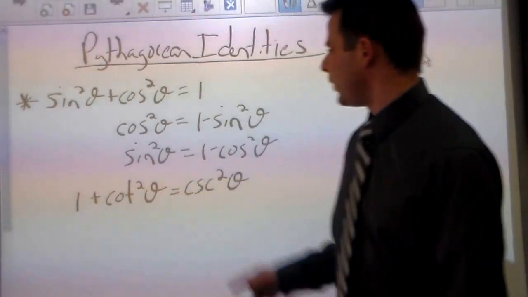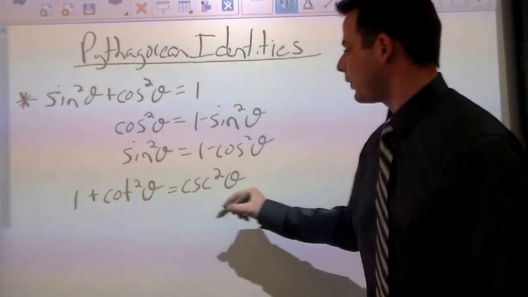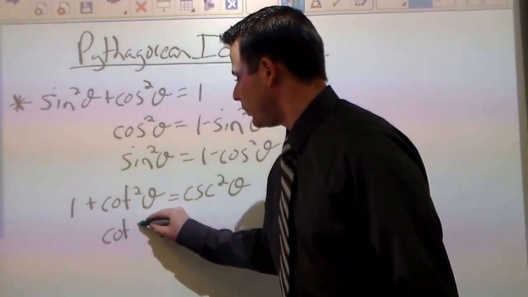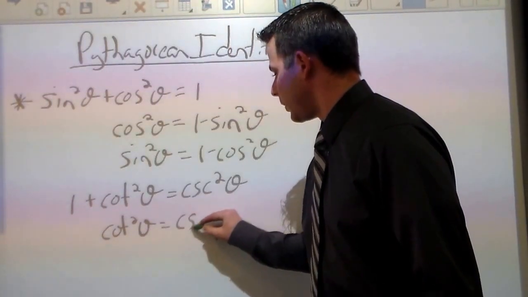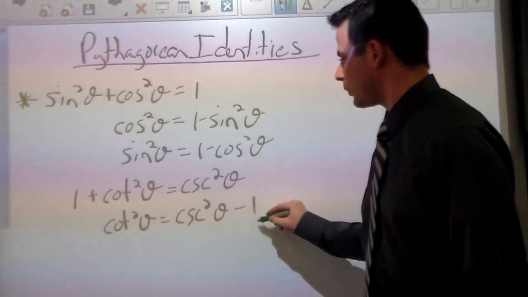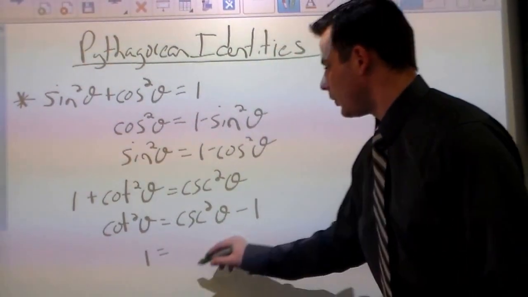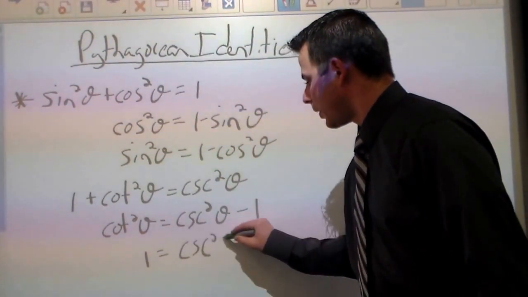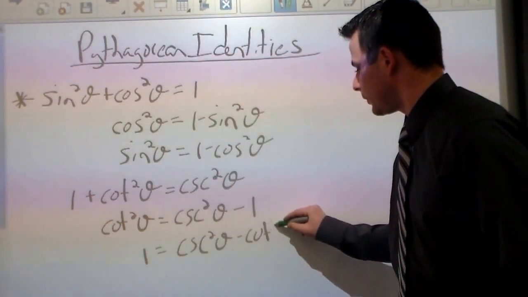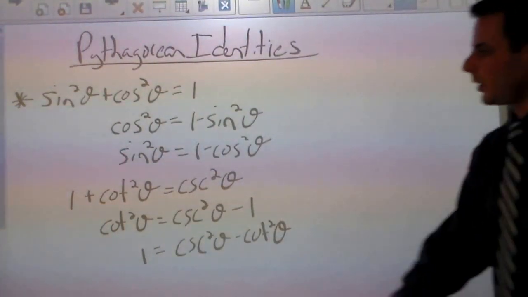All right, so we can do the same thing over here, and we can subtract 1 from both sides and say cotangent squared is equal to cosecant squared minus 1, or we can subtract cotangent squared and say 1 equals cosecant squared minus cotangent squared. So that's another identity.